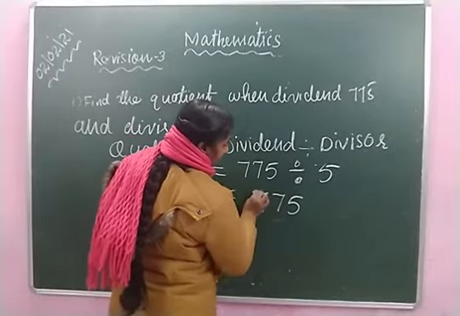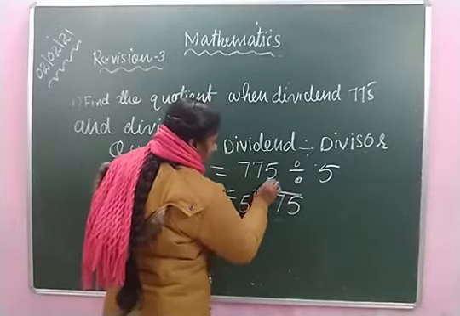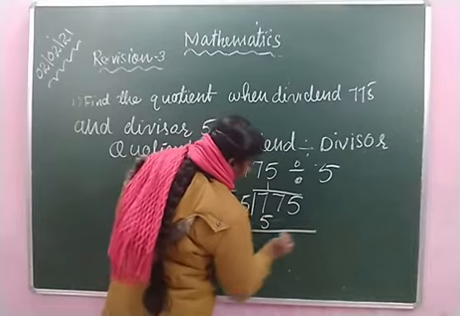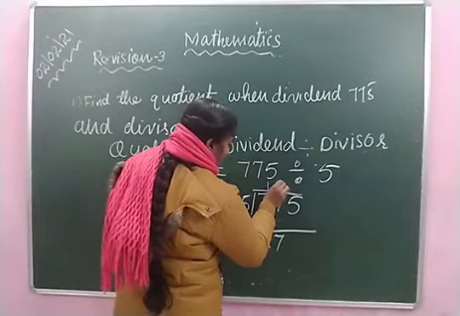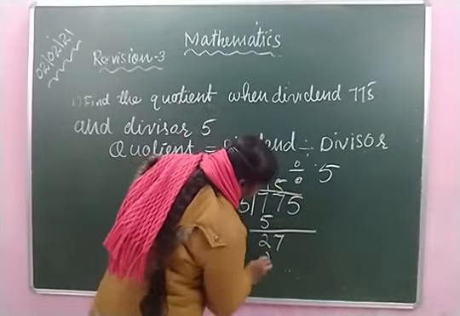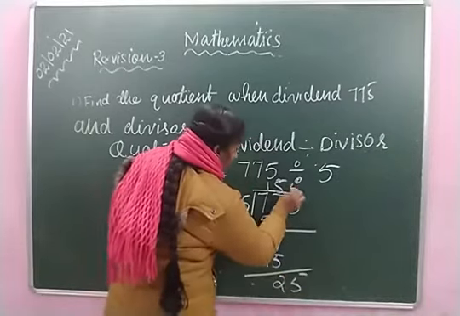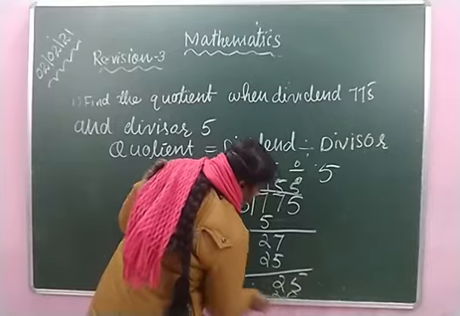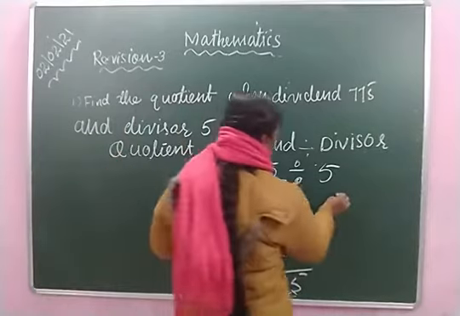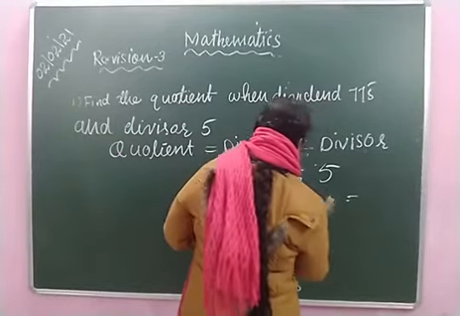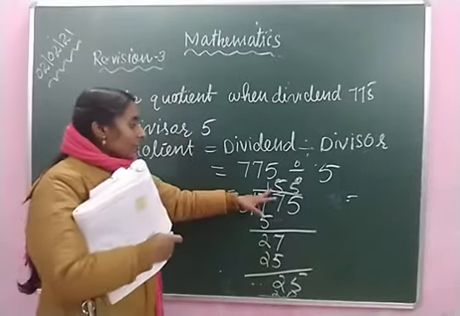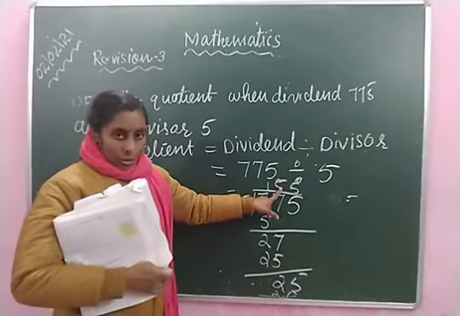775 divided by 5. 1 5 is 5. Here 27. 5 5 is 25. Here again 25. 5 5 is 25. Remainder we will get 0. Here we have got 155 as the quotient.